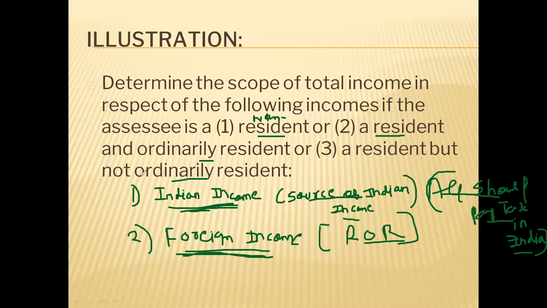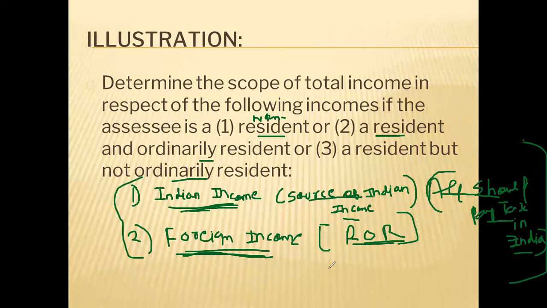Okay, right. And if you want to make a note of this, make a note and keep it: Indian income, all should pay tax. Foreign income, ordinary residents should pay tax. This is a general rule, but actually, when we are doing the taxation of non-residents, we will have to take into consideration double taxation avoidance agreements, which are not there in your syllabus. So we will not go into that detail. You just understand Indian income means that all should pay tax, source of income is in India. Foreign income, only ordinary residents should pay tax in India.